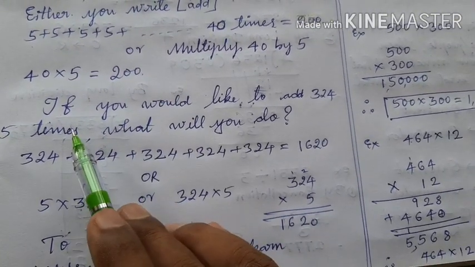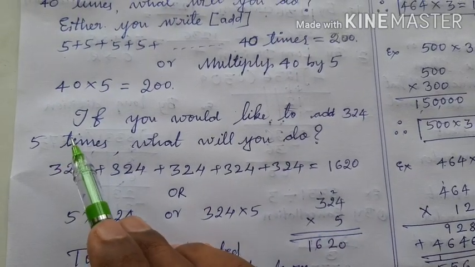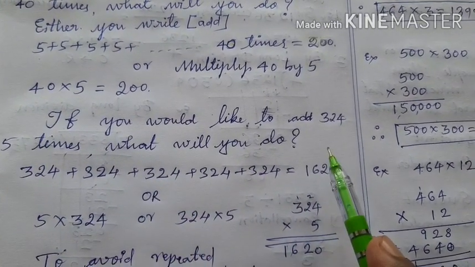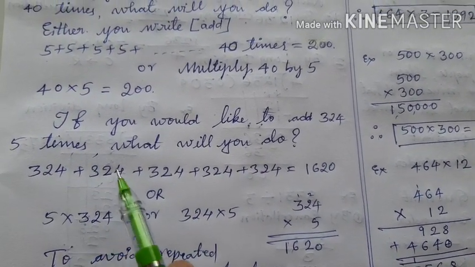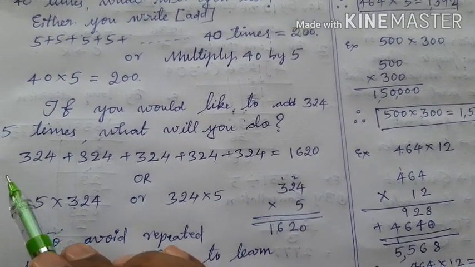One more question. If you would like to add 324 5 times, what will you do? You write 324 plus 324 plus 324 plus 324 plus 324. How many times?